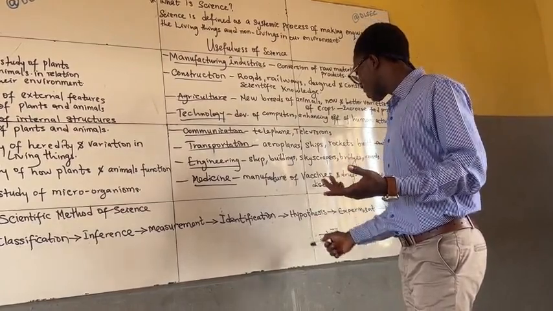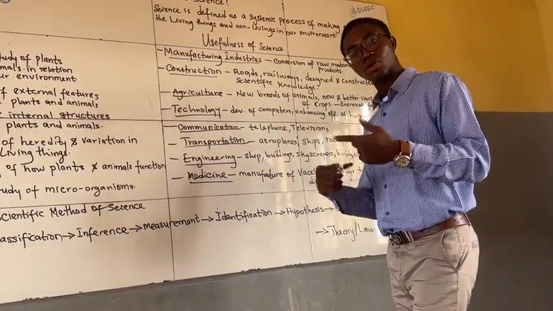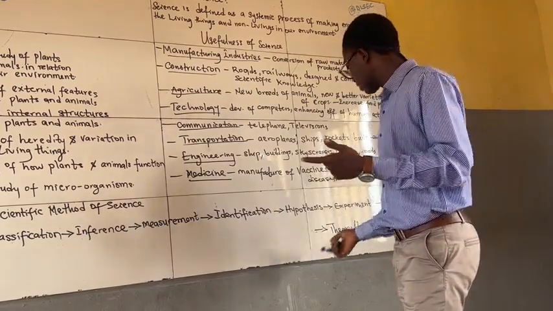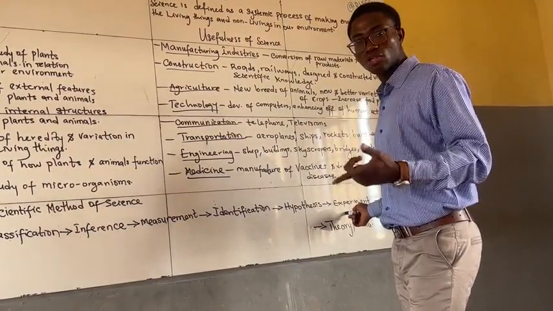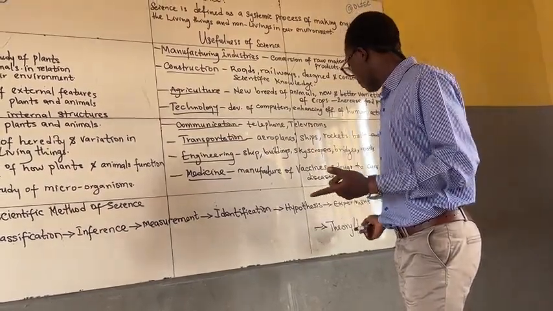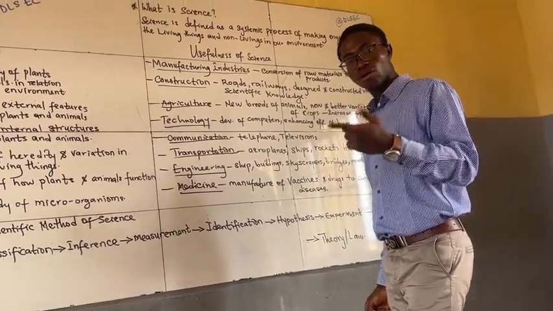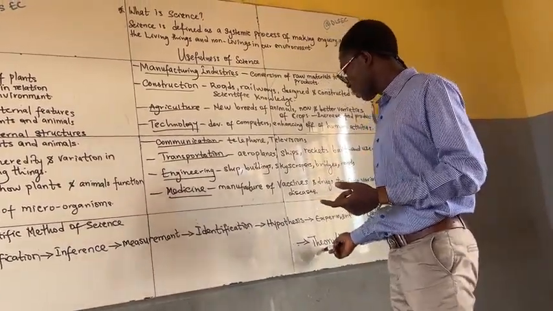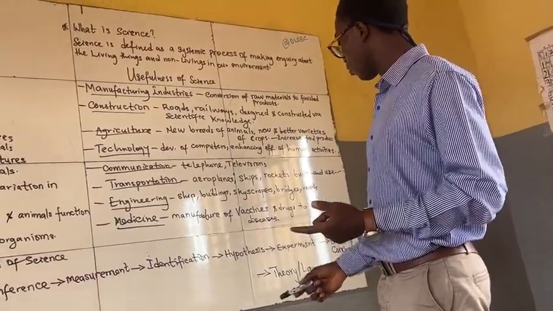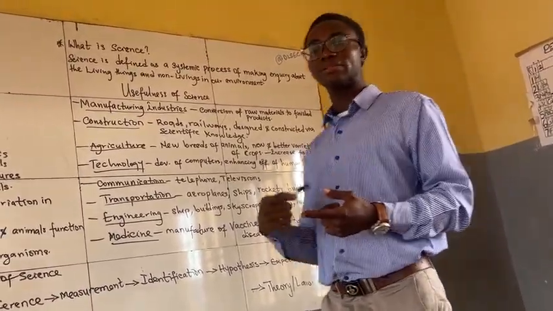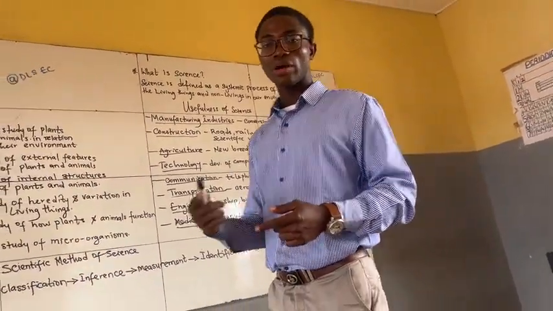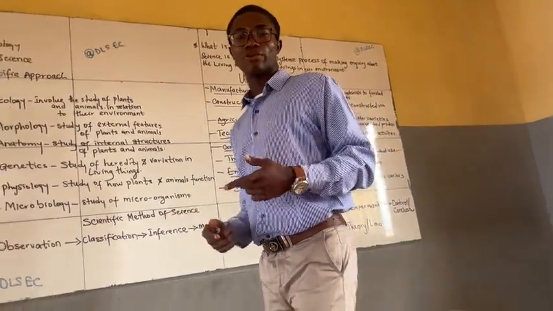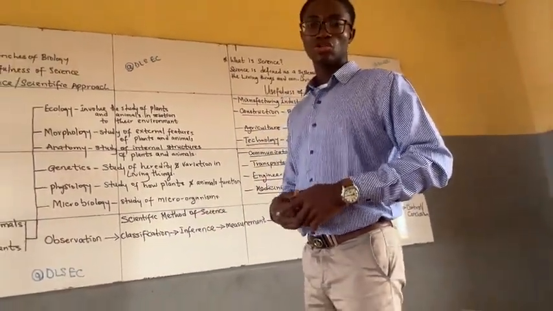Then the hypothesis will be subjected to testing, and that is where we have experiment. You go to the lab and check what you have found out. Then from experiment, we have conclusion. And finally, we have theory and law. When those experiments have been affirmed and confirmed, they can be turned into theory. And when the theories are well proven, they can be made into laws.